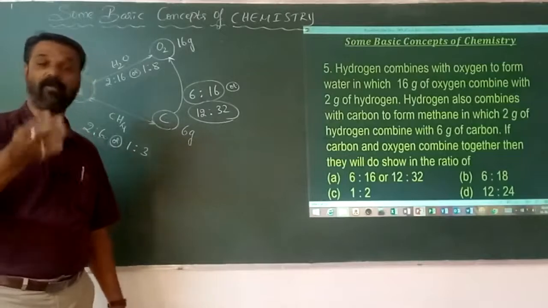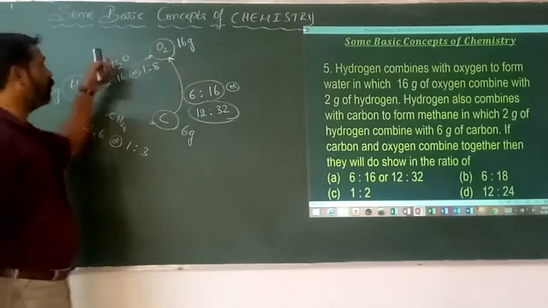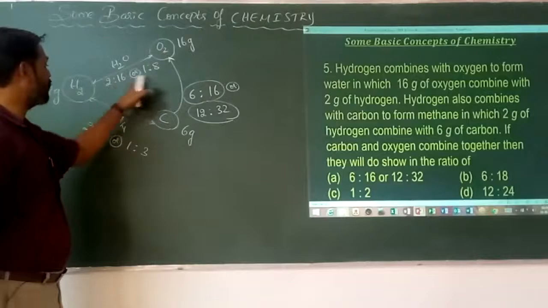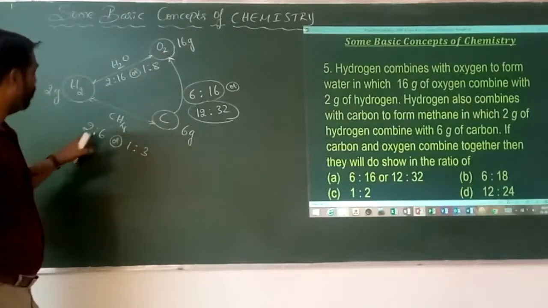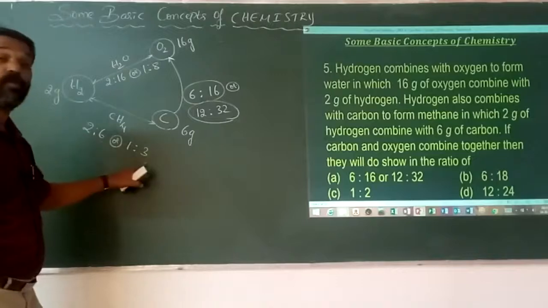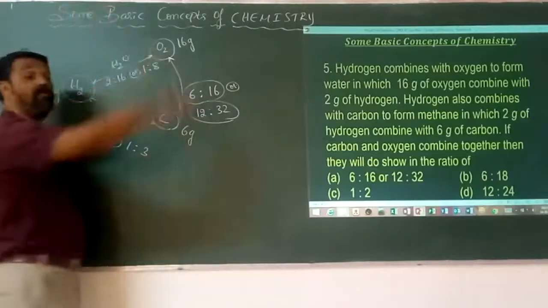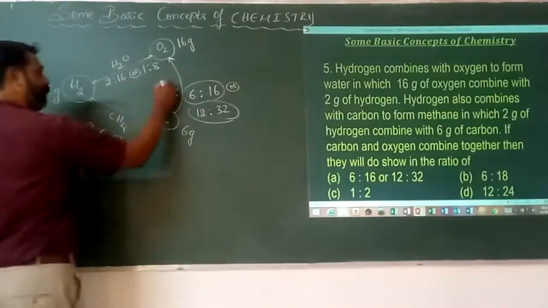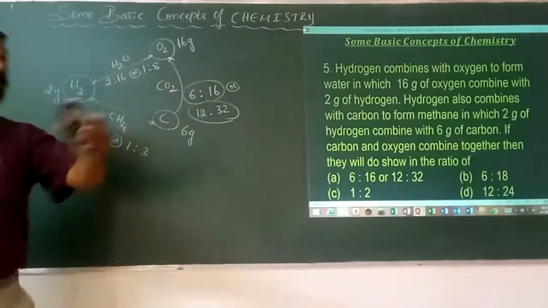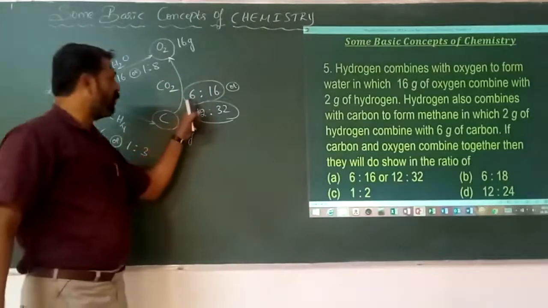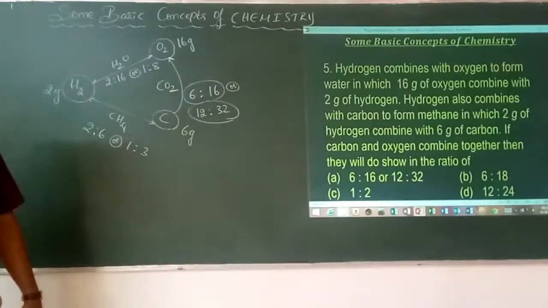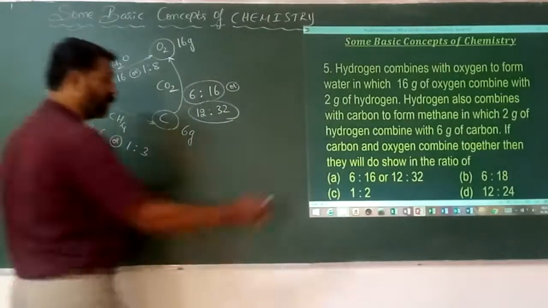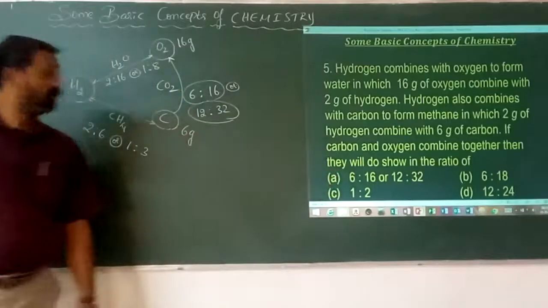Okay, hydrogen, carbon and oxygen. Hydrogen combines with oxygen to form water in the ratio of 2 is to 16 or 1 is to 8. The same element hydrogen combines with carbon to form methane in the ratio of 2 is to 6 or 1 is to 3. Then what happens when carbon also combines with oxygen? They form carbon dioxide. In what ratio? The ratio of either 6 is to 16, or it may be 12 is to 32. Therefore, the option with respect to this one is A. Okay.